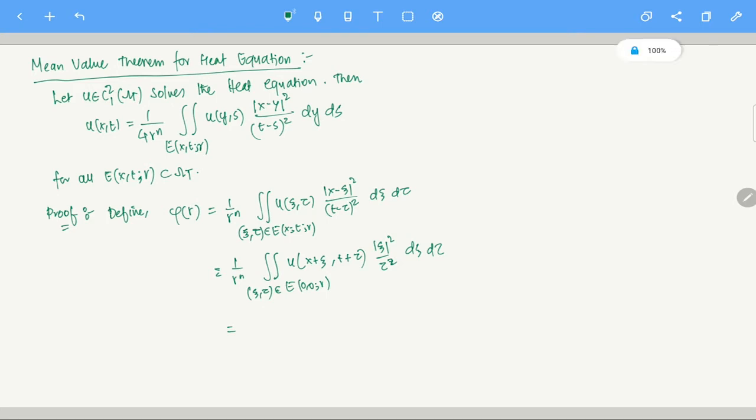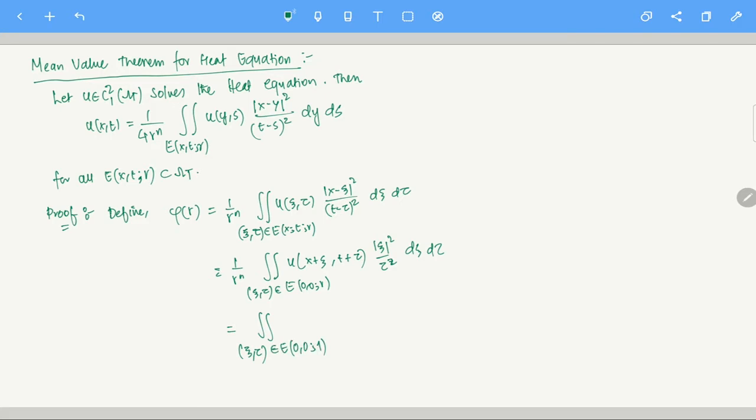So this is equal to the double integral over (xi, tau) in E(0, 0; 1). By don't worry about it, what I mean is, please check this part. This is trivial, nothing to check here, but if you find that this is not straightforward for you, then please go ahead and do this.